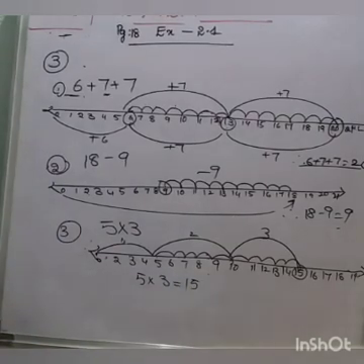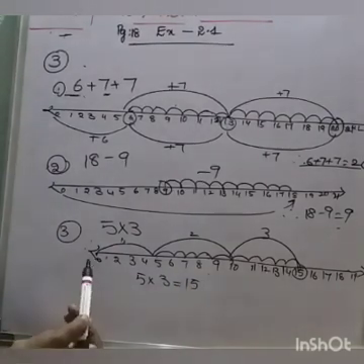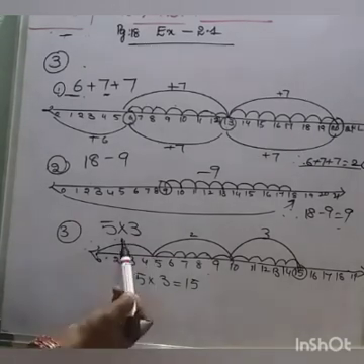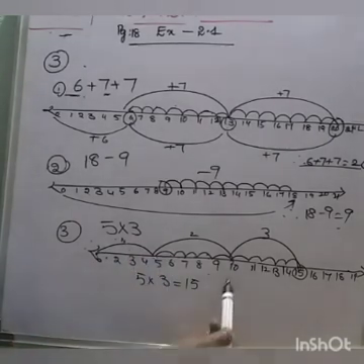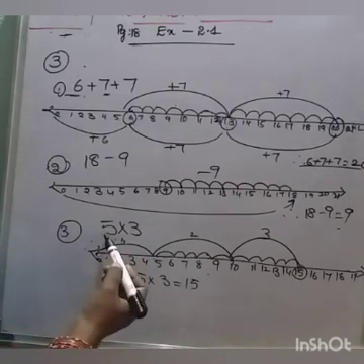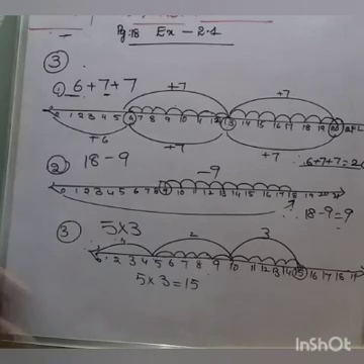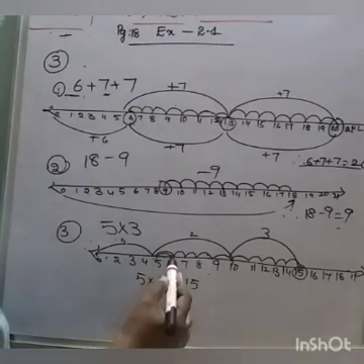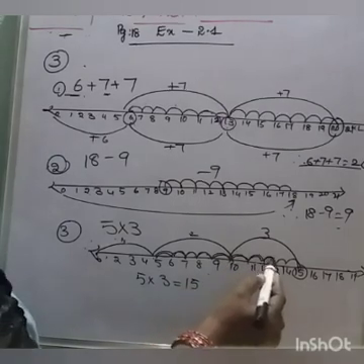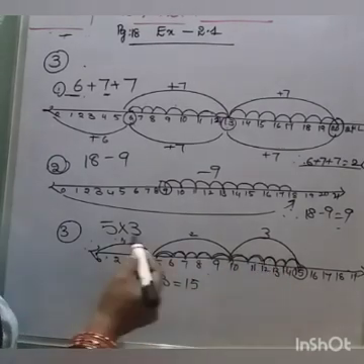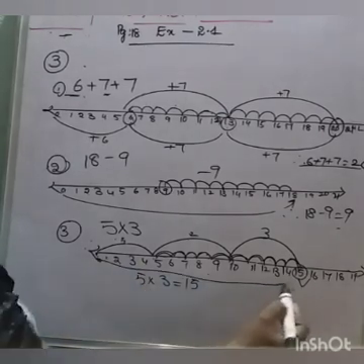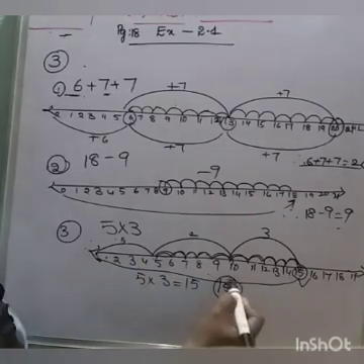Is it clear everybody? Look here children. 5 into 3. So 0 to 5 one time. Again move 5 steps forward. 5 is multiplied 3 times. 1, 2, 3, 4, 5. Second time. 1, 2, 3, 4, 5. Third time. 5 3s are 15. We get the answer 15. Okay.